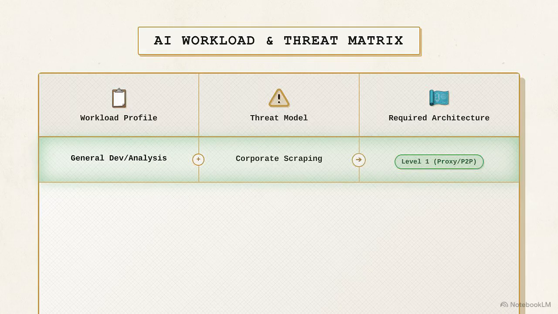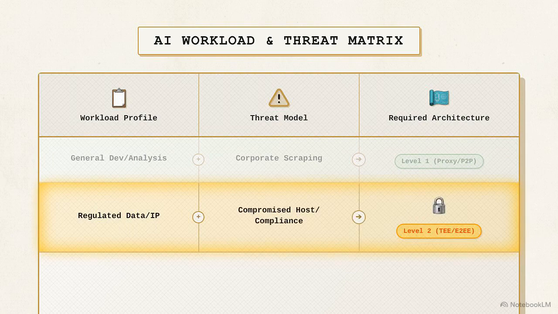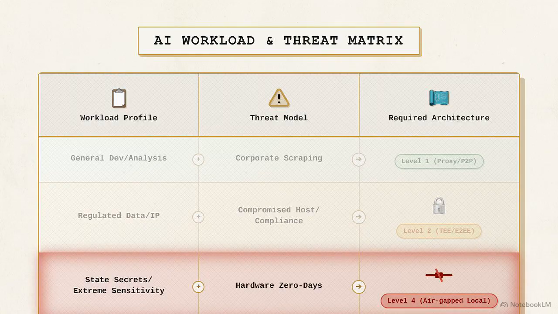For general software development and data analysis, Level 1 anonymization is the target. If the primary threat is corporate data scraping, proxy routing provides the necessary protection with no performance cost. The middle row covers regulated data in healthcare, legal, and corporate IP. When the threat model includes a compromised host or a compliance audit, the architecture must utilize Level 2 hardware enclaves for verifiable protection. The bottom row is reserved for extreme sensitivity.